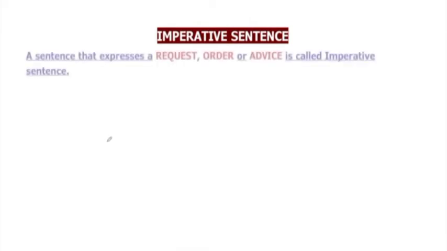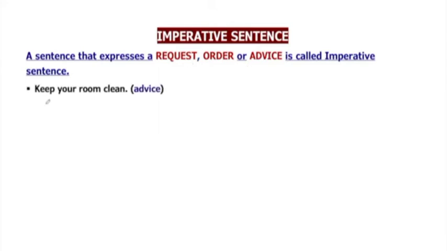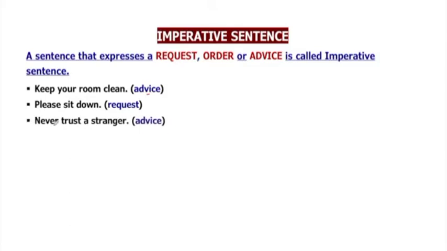Now let's begin with the imperative sentences. A sentence that expresses a request, order, or advice is called an imperative sentence. Let's see. Keep your room clean. This statement shows that we are giving advice to someone. So this will be an imperative sentence. Please sit down. It's a request. Never trust a stranger.